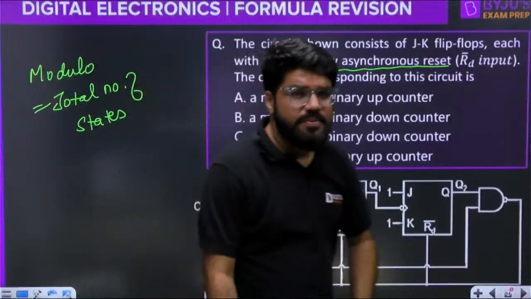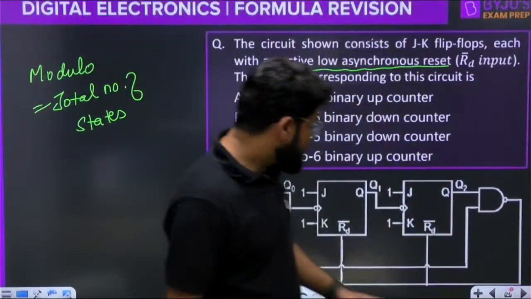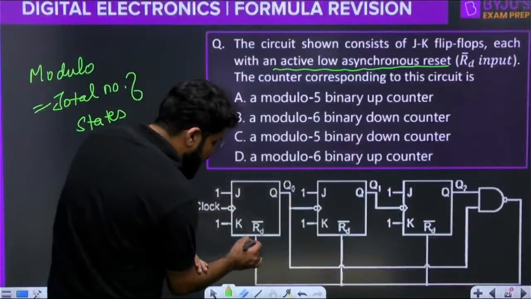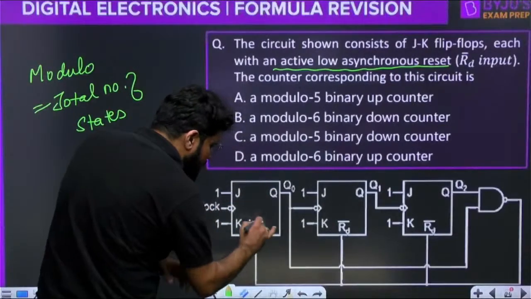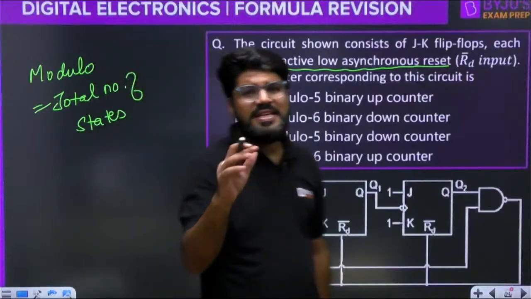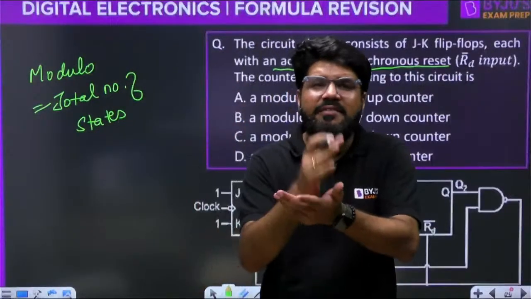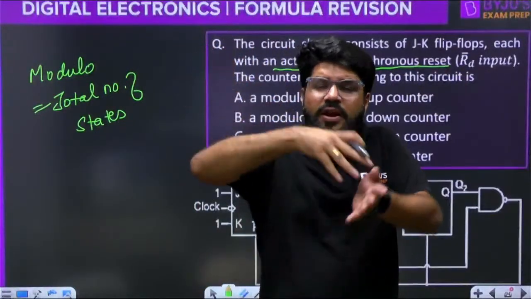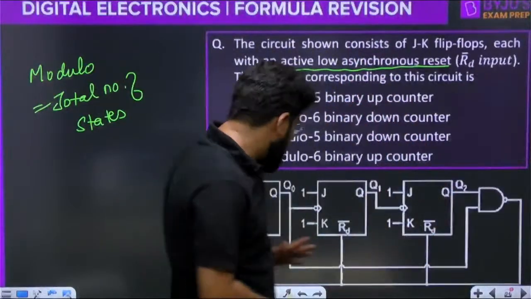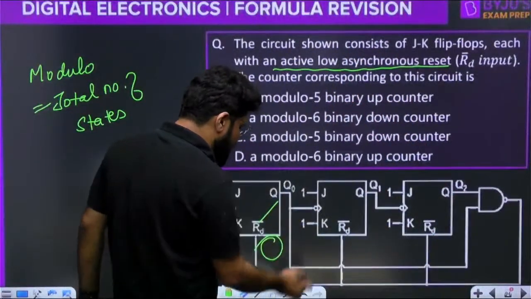First of all, what is the meaning of active low? We all know. And it is represented by the logic symbol also. It may be a bubble at the input or it may be a bar at the variable. So R bar means active low reset. It will be active once it receives the low signal. It should not receive the high. तो यहाँ पे 0 आएगा तो ये काम करेगा, right?